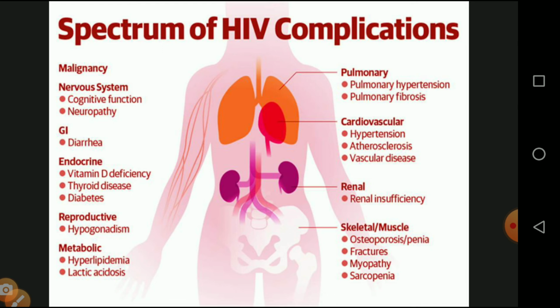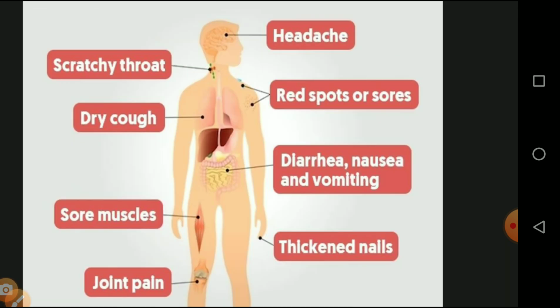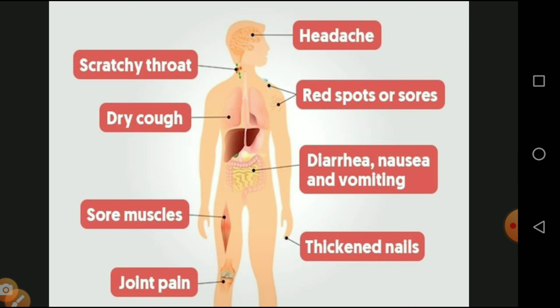The spectrum of HIV complaints includes nervous system problems, diarrhea, endocrine problems, reproductive problems, metabolic, skeletal and muscle problems, renal failure, cardiovascular disease and pulmonary disease. The common symptoms of an infected person are headache, red spots or sores, diarrhea, nausea and vomiting, brittle nails, joint pain, sore muscles, dry cough and sore throat.